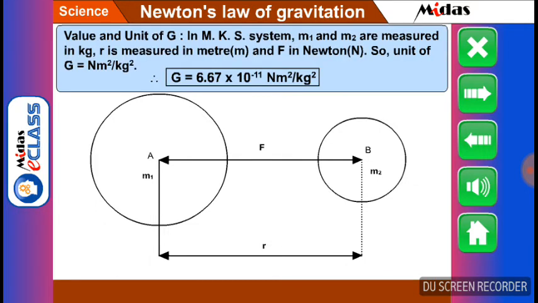The value and unit of G. In the MKS system, m1 and m2 are measured in kg, r is measured in meter, and F in Newton. So the unit of G is equal to Newton meter square per kg square. Therefore, G is equal to 6.67 multiplied by 10 to the power minus 11 Newton meter square per kg square.